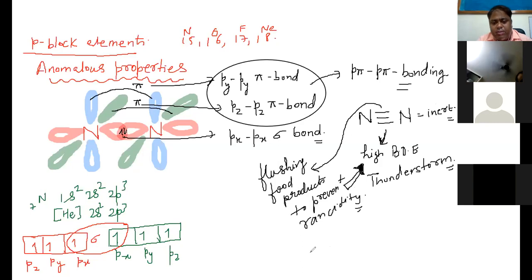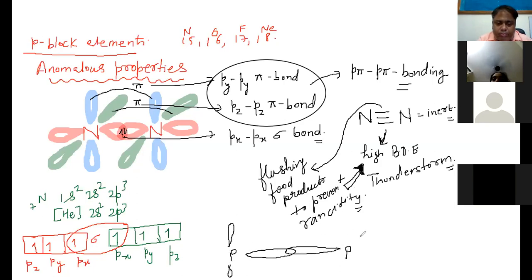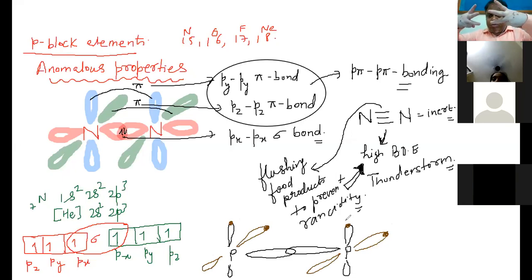Whereas if you will see phosphorus, the atoms are so big that their px and px can come closer, but their py and pz, they cannot come effectively close to each other because they are far apart. If you can see my finger, please acknowledge if you can see my finger. Can you see my finger?